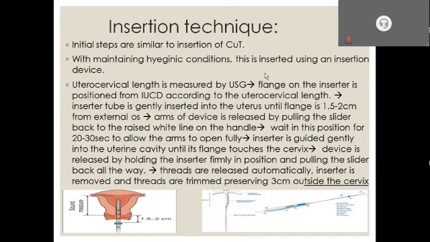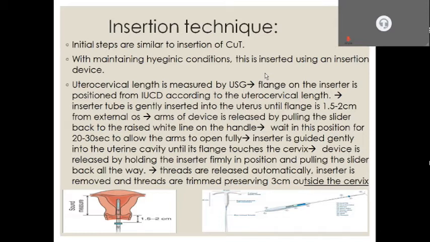Insertion technique: the initial preliminary steps are similar to insertion of copper T. Maintaining hygienic conditions, this is inserted using an insertion device. First of all, the uterine cervical length is measured by ultrasonography. The flange on the inserter is positioned according to the uterine cervical length. The inserter tube is gently inserted into the uterus until the flange is 1.5 to 2 centimeters from the external os. Arms of the device are released by pulling the slider back to the raised white line on the handle.